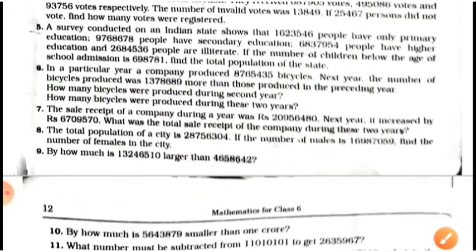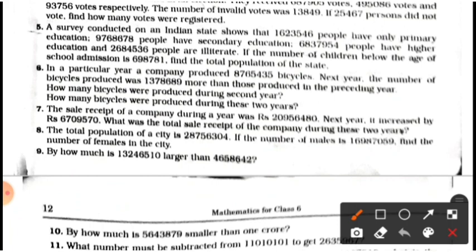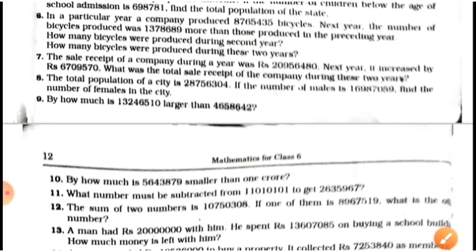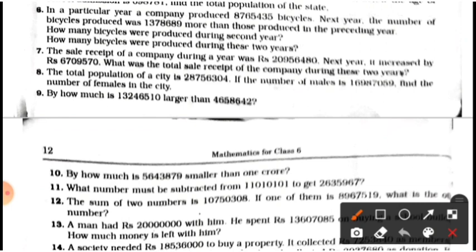Now students, proceed to the next question, number 7. The sale receipt of a company during a year was this many rupees. Next year it increased by this.